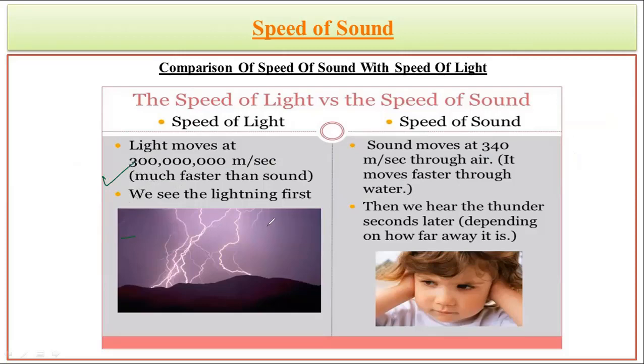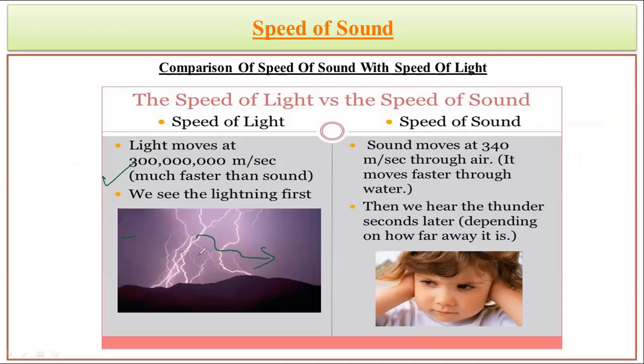So when we are comparing this speed, then we can find out why we can hear the sound of thunder a little bit late after we can see the flash of lightning. So the lightning can be seen instantly, but the sound of the thunder comes a little bit, 2 or 3 or 4 seconds, late after it.